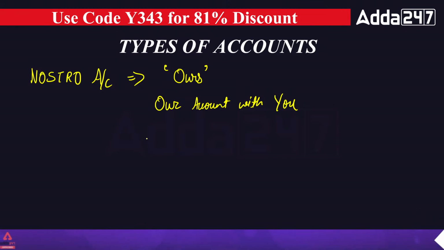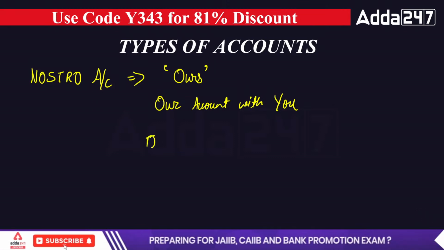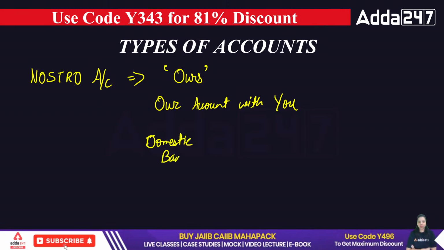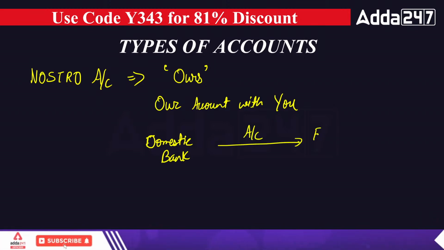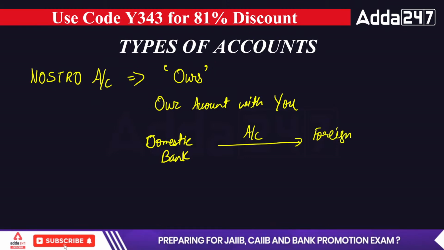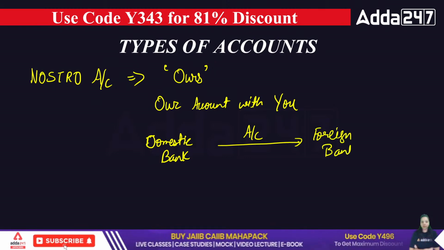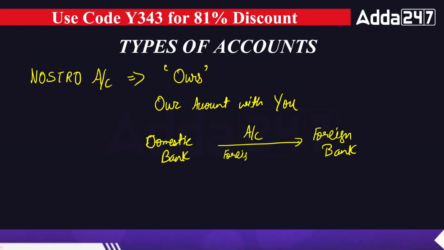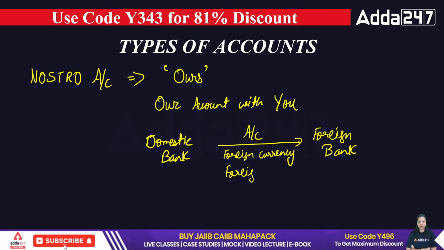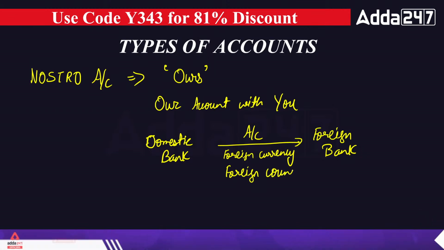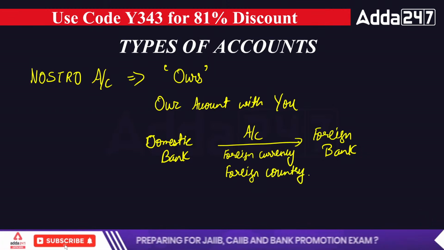Whenever there is a domestic bank, or I can say an Indian bank if I talk about our country, having an account in a foreign bank, in foreign currency, and in a foreign country, that will be known as your Nostro account.